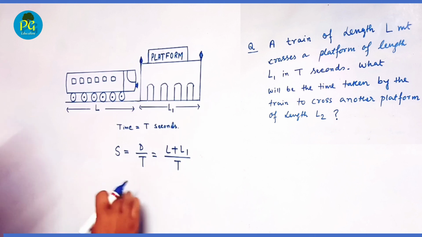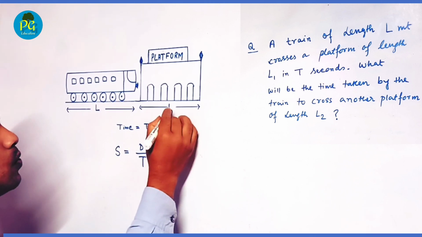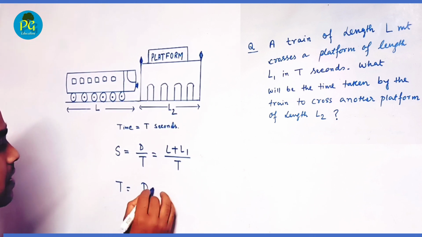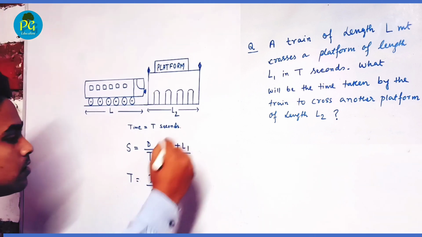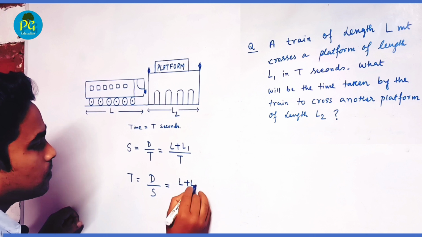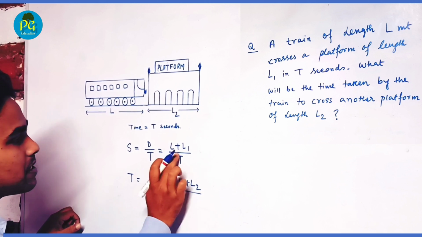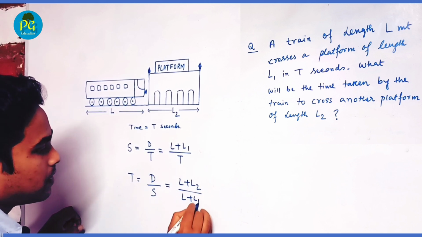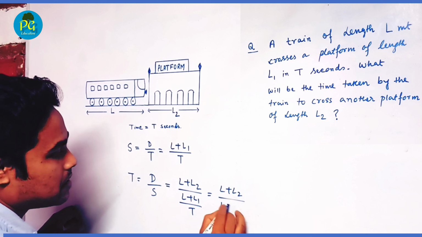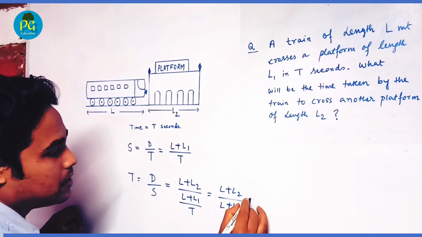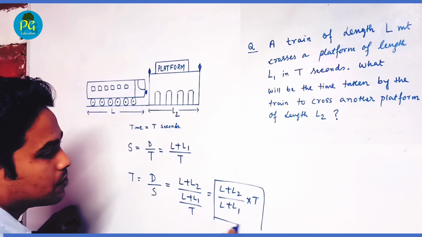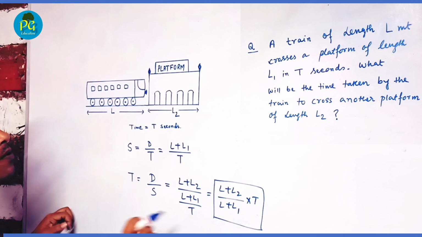Now, if it crosses another platform of length L2, then what will be the time? Time equal to distance by speed. The total distance equal to L plus L2 divided by speed. Speed equal to L plus L1 by T. So it will be equal to L plus L2 divided by L plus L1, and T will come over here. So this is the formula of finding out the required time to cross another platform of length L2.